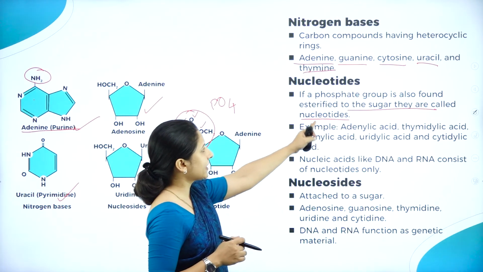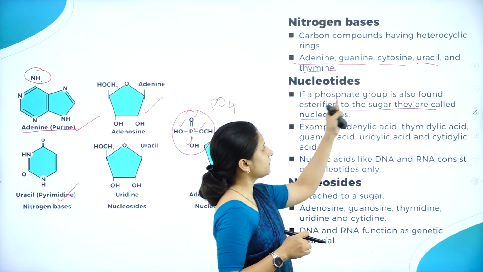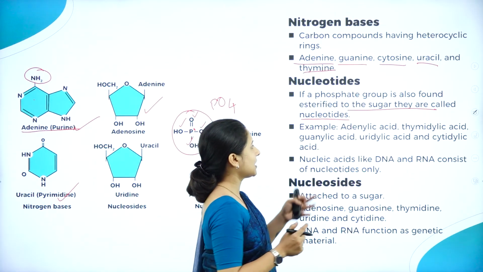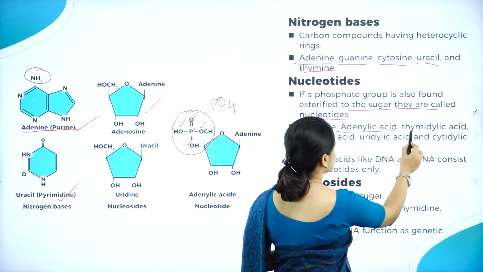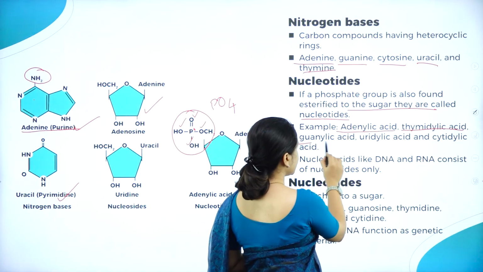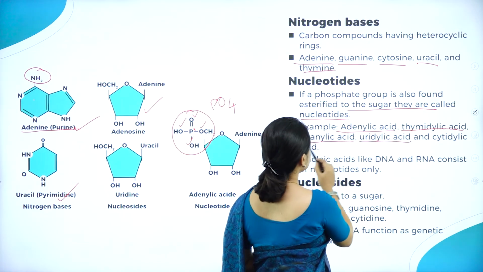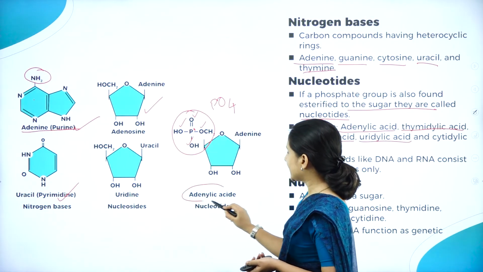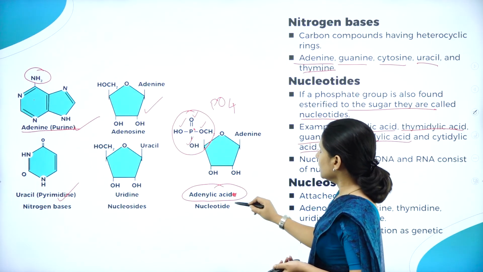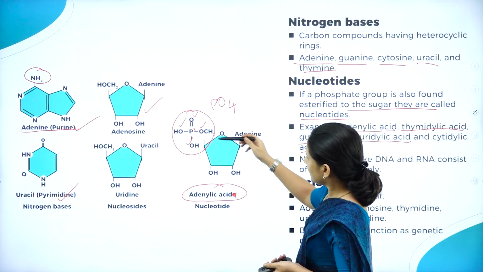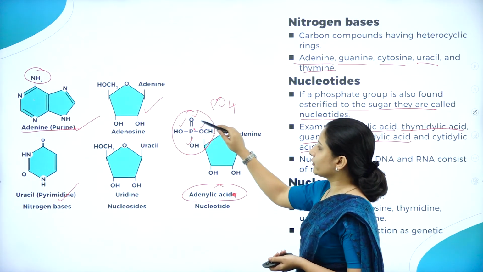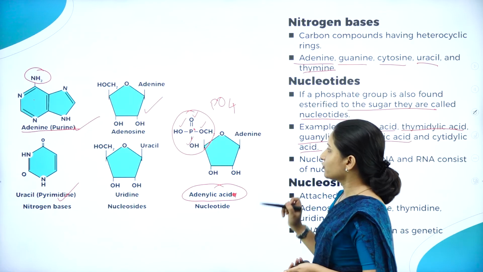So what are nucleotides? A phosphate group is also found esterified to the sugar. They are called nucleotides. For example, adenylic acid, thymidylic acid, guanylic acid, uridylic acid, and cytidylic acid. Here I have taken the example of adenylic acid. As you can see, it is attached to a sugar group, that is, the phosphate group is attached to a sugar group in this case.